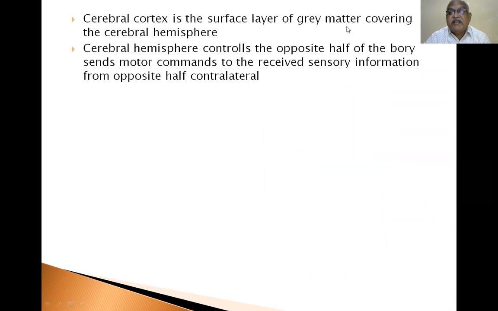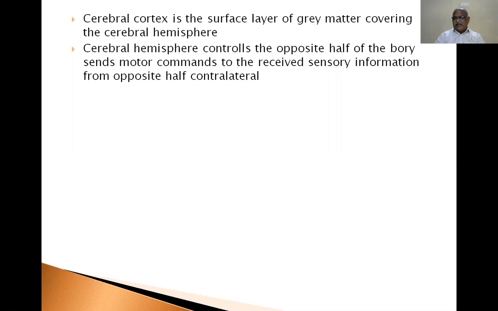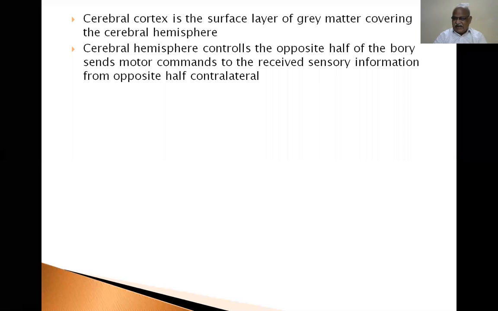The cerebral cortex is the surface layer of gray matter covering the cerebral hemisphere. The cerebral hemisphere controls the opposite half of the body; it sends motor commands to and receives sensory information from the opposite half, contralateral. So the right cerebral hemisphere controls the left part of the body, and the left cerebral hemisphere controls the right part of the body. It is a contralateral function.